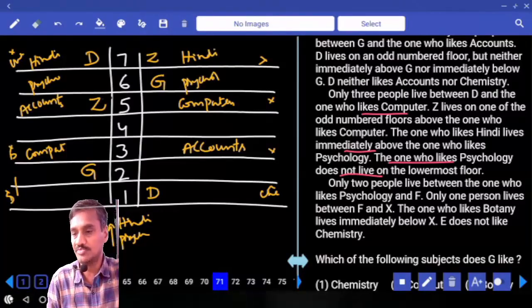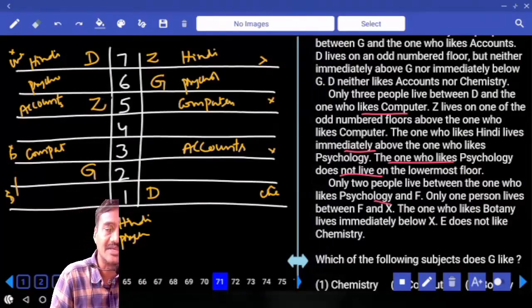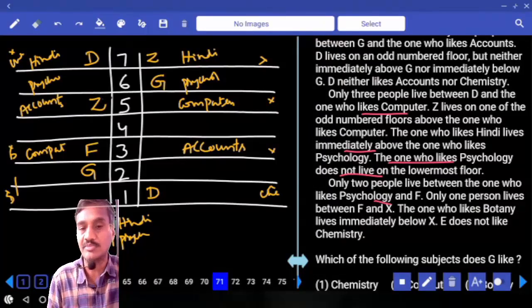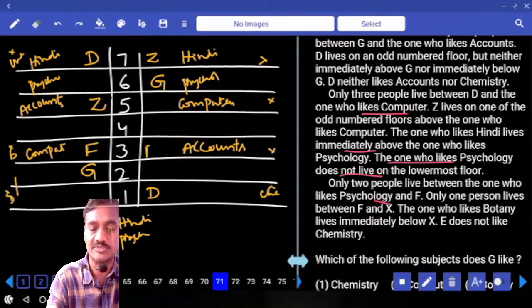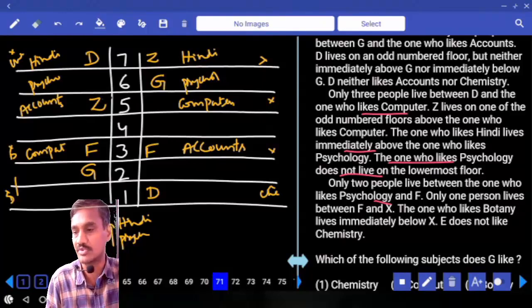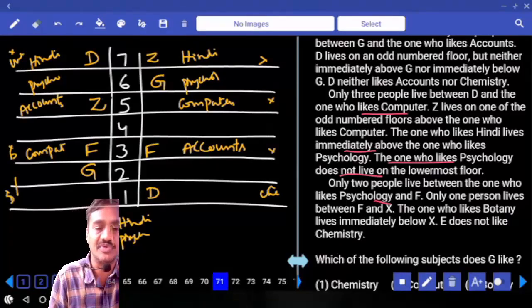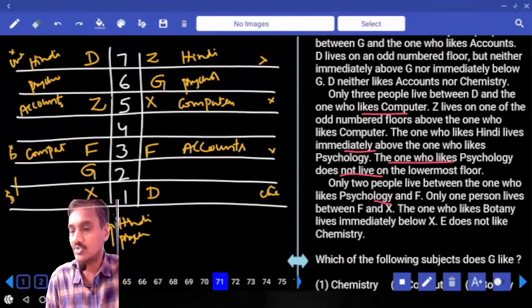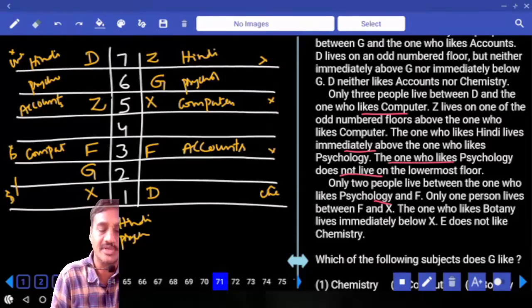And only 2 people live between the one who likes psychology and F. Now between psychology and F there must be exactly 2 people, hence F must be on the 3rd floor. And only 1 person between F and X. In between F and X there must be exactly 1. The one who likes botany lives immediately below X. Now in this case, immediately below this X, that is botany, is it possible?